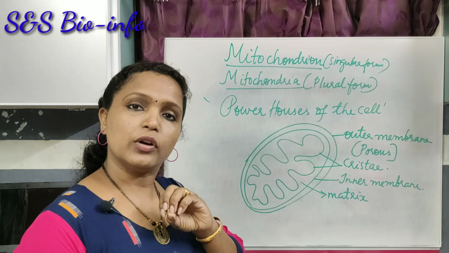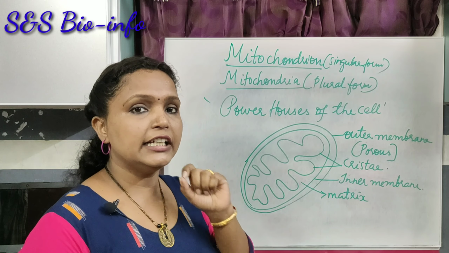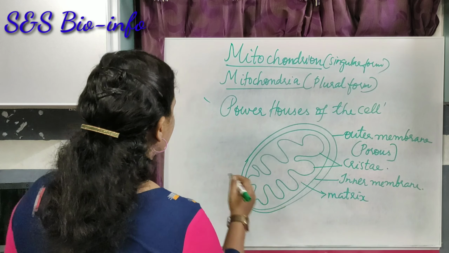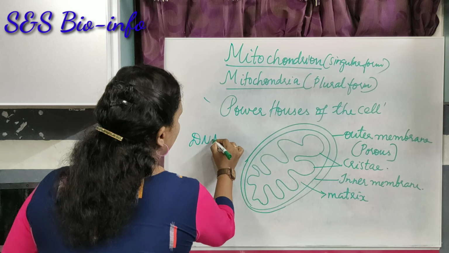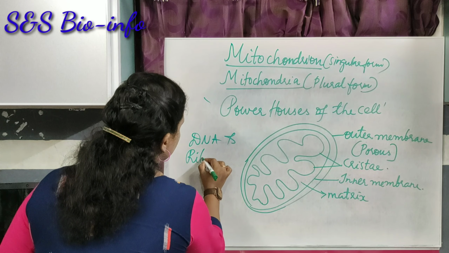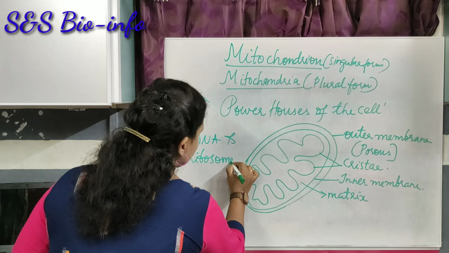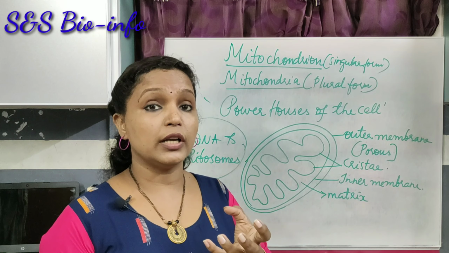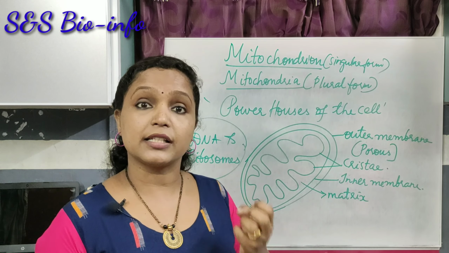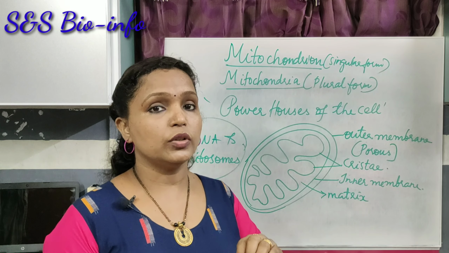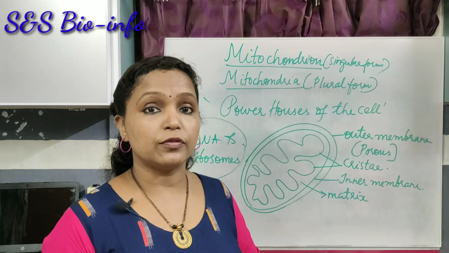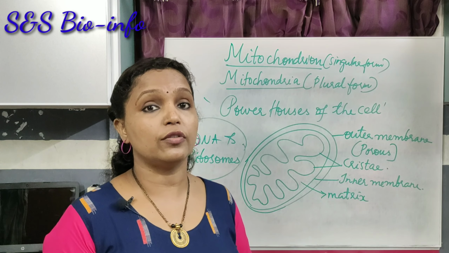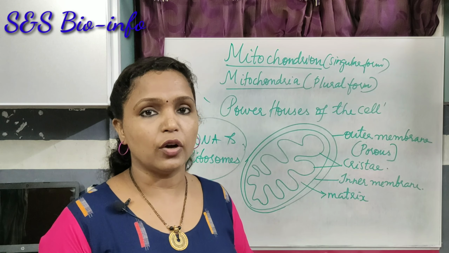The mitochondrion has specific activities. It has its own DNA and ribosomes. We know that a cell has a nucleus with chromatin material composed of DNA and protein, so that the cell is able to perform all the activities and also controls the expression of all the characteristics in a living organism.